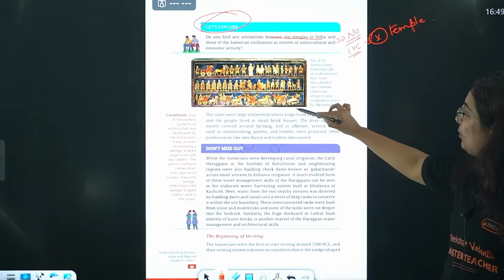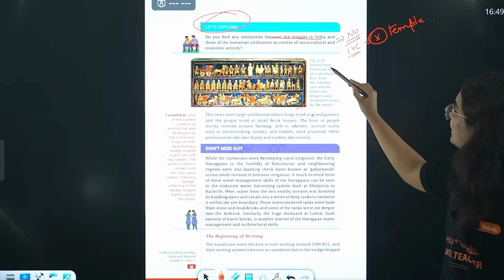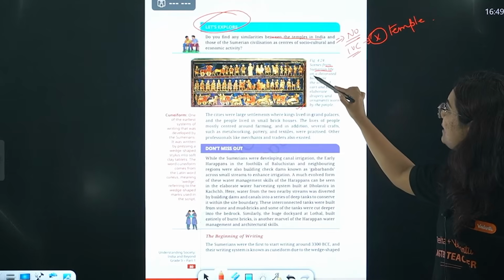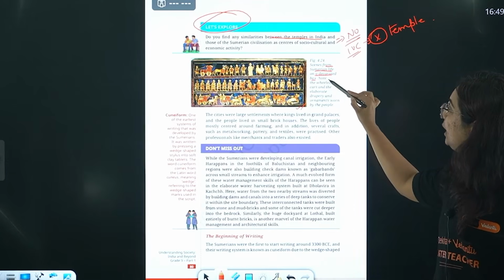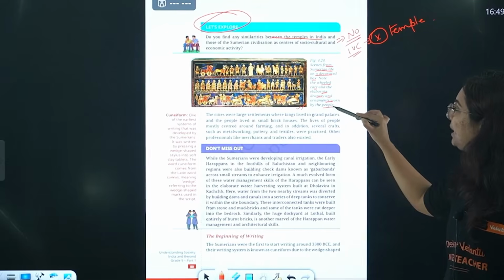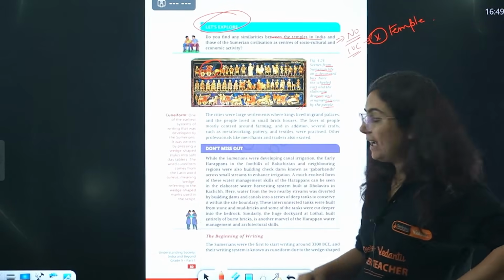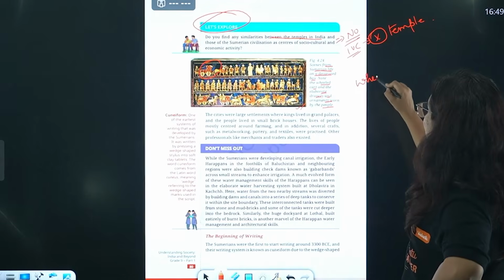Okay? Again, one figure is given. See how beautiful it is made, yaar. So, this is a scene from Sumerian life on a decorated box. Note the wheel cart and the elaborate drapery and the ornaments worn by the people. See, there was a wheel cart. Right? Yes, they knew about the wheel cart.